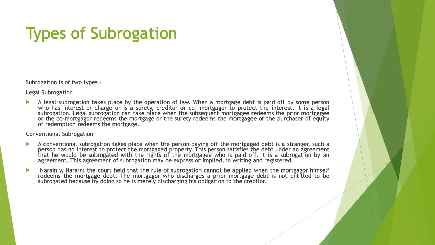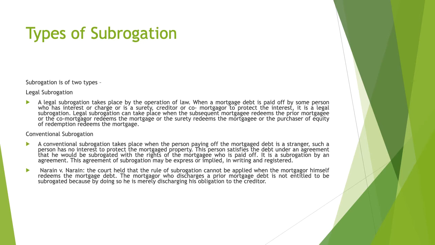Conventional subrogation. So, a conventional subrogation takes place when the person paying off the mortgage debt is a stranger. Such a person has no interest to protect in the mortgage property. This person satisfies the debt under an agreement that he would be subrogated to the rights of the mortgagee who is paid off. It is a subrogation by an agreement. This agreement of subrogation may be expressed or implied, in writing and registered.